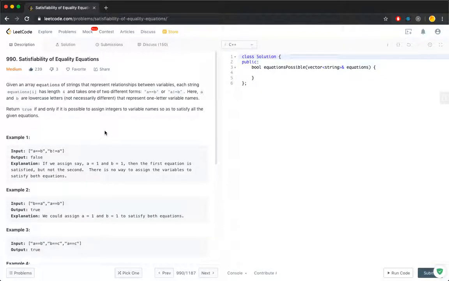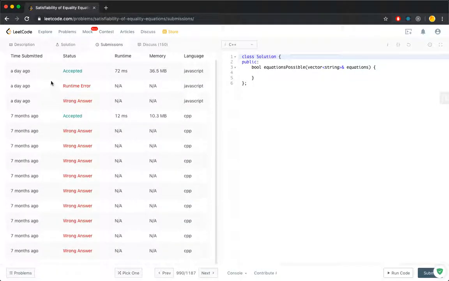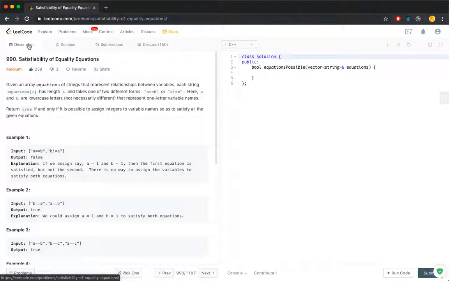Satisfiability of equality equations. This is my favorite question. Just from a submission log, you can tell it's my favorite question already. Anyway, the input is an array of strings and output is a boolean.